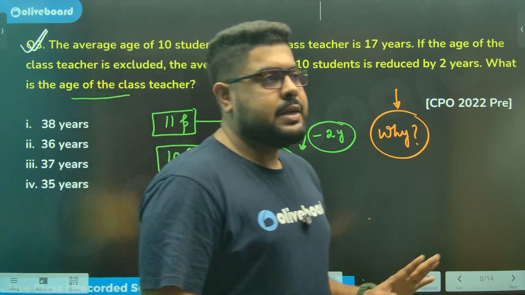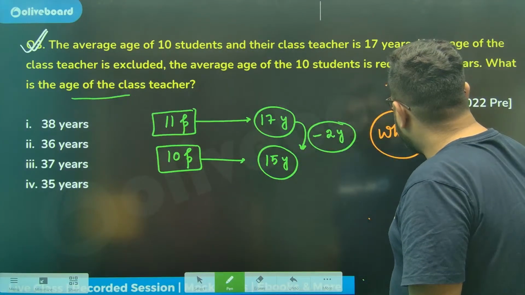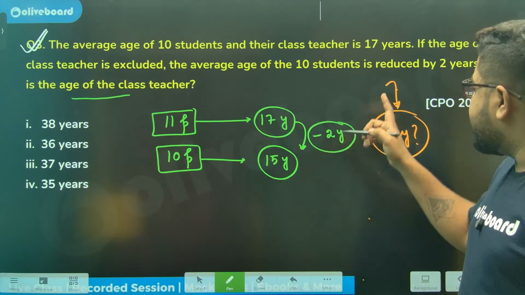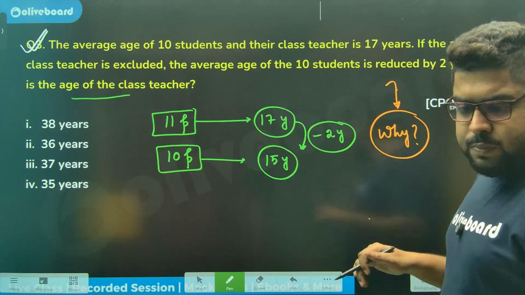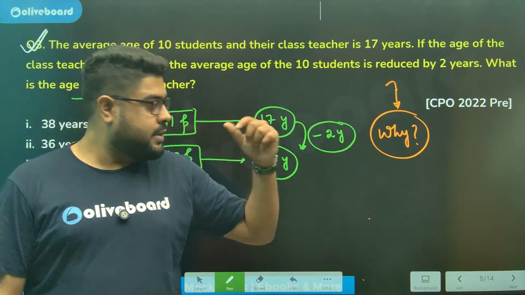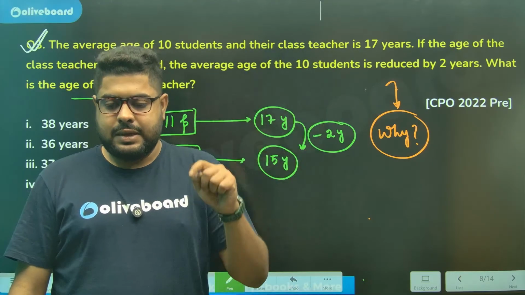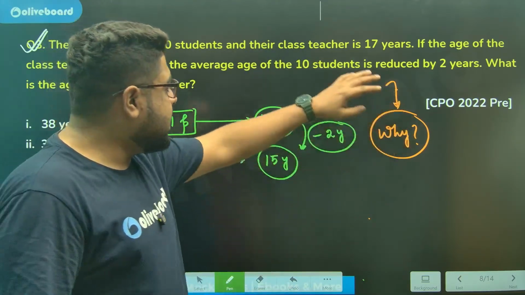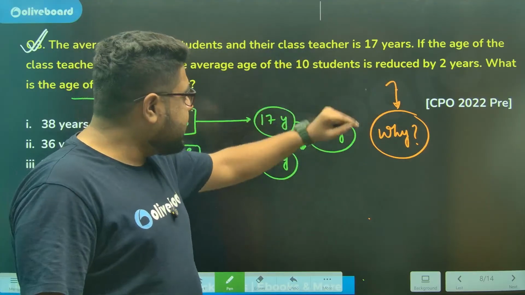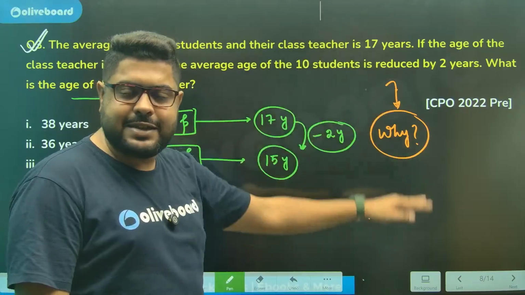Till the time the teacher was part of the group, the teacher's age was the reason the group average was up, because the teacher was older. Once he leaves, the average age comes down.